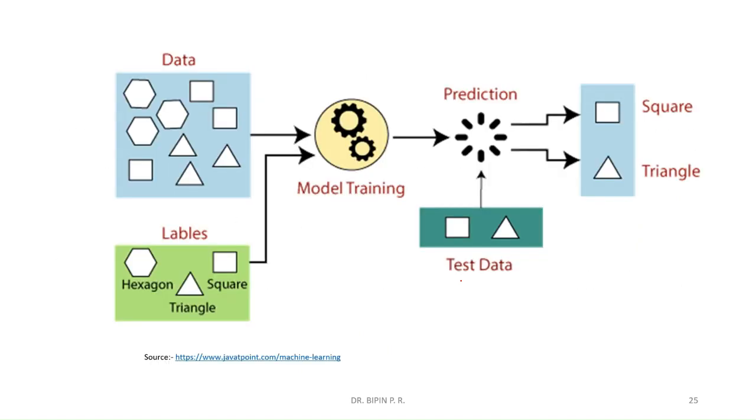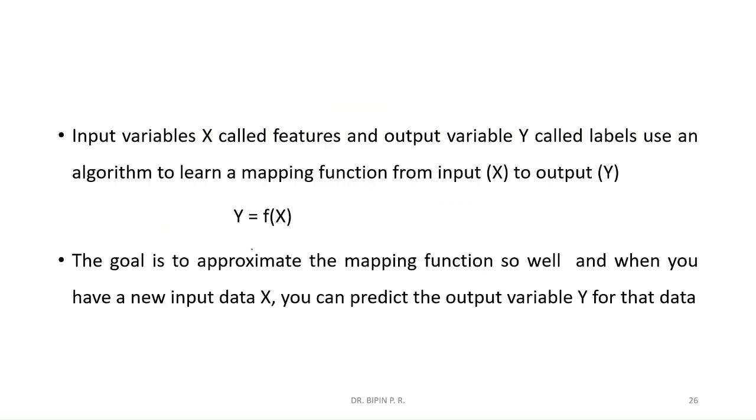So here is the essence of the supervised learning algorithm. Now here we will give the input x and it will produce an output y, which is a function of x.